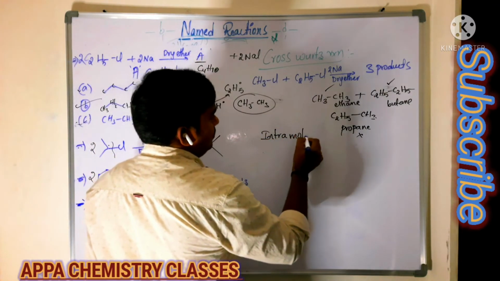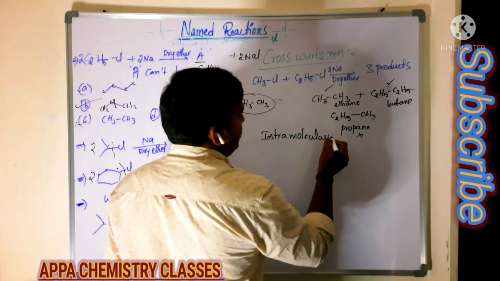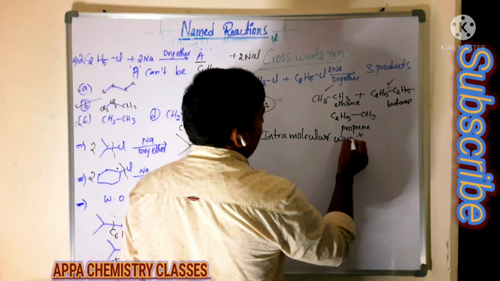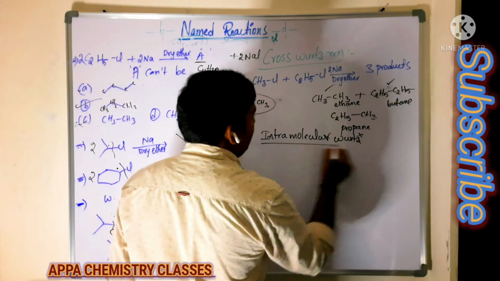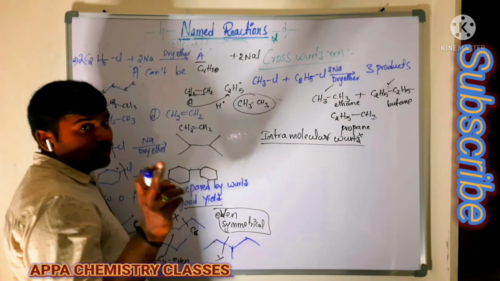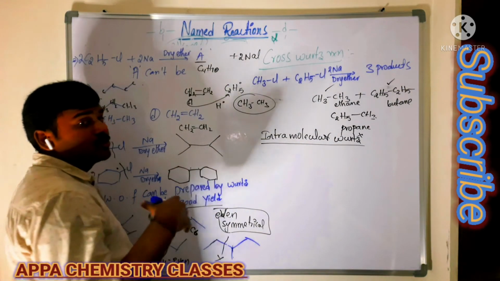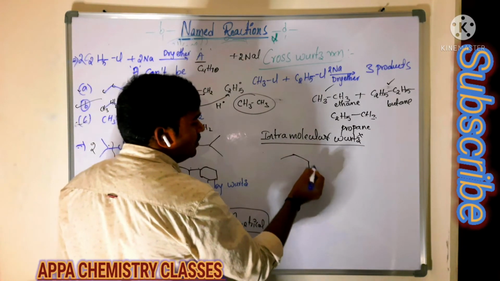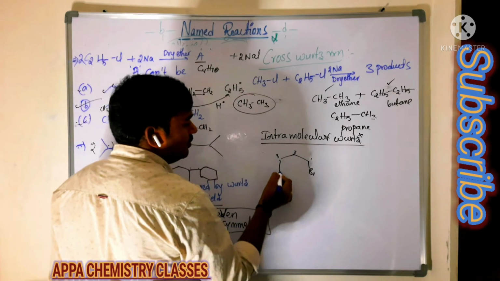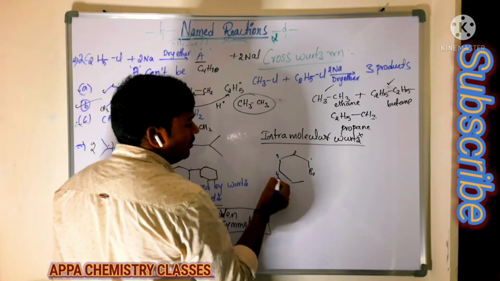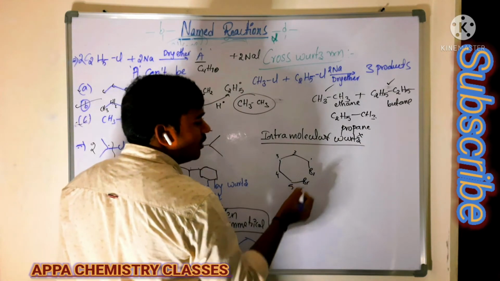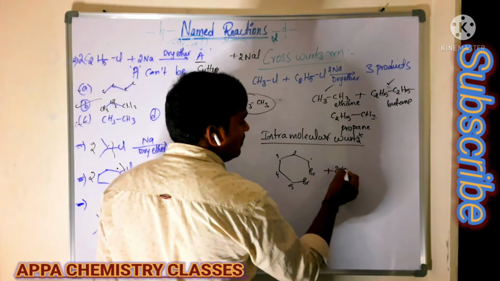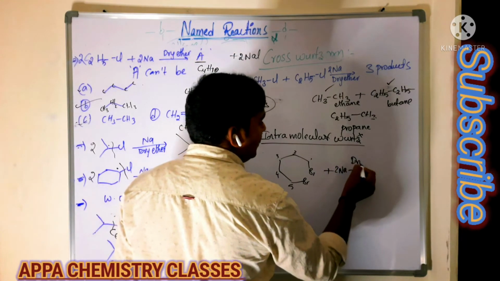Intramolecular Wurtz reaction. Within the molecule, the Wurtz reaction takes place. Within the molecule means only one molecule reacts with sodium metal in the presence of dry ether. You can take this one: carbon 1, 2, 3, 4, 5, with bromine at the ends. Whenever it reacts with 2 moles of sodium metal in the presence of dry ether,